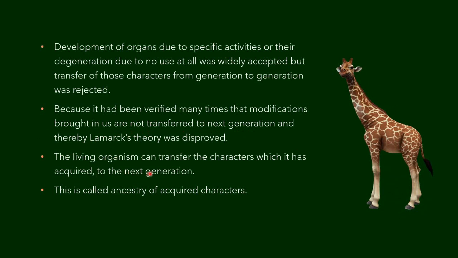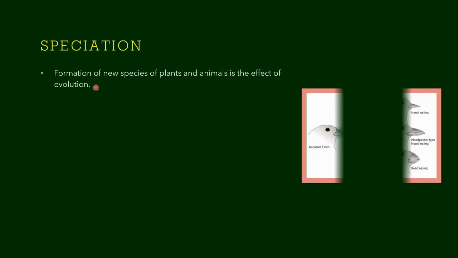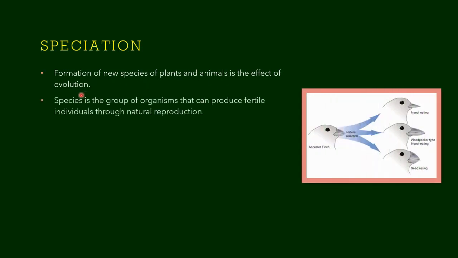The living organism can transfer the characters which it has acquired to the next generation, but this theory is called the inheritance of acquired characteristics. Now we will know about speciation. Formation of new species of plants and animals is the effect of evolution. So species is a group of organisms that can produce fertile individuals through natural reproduction.